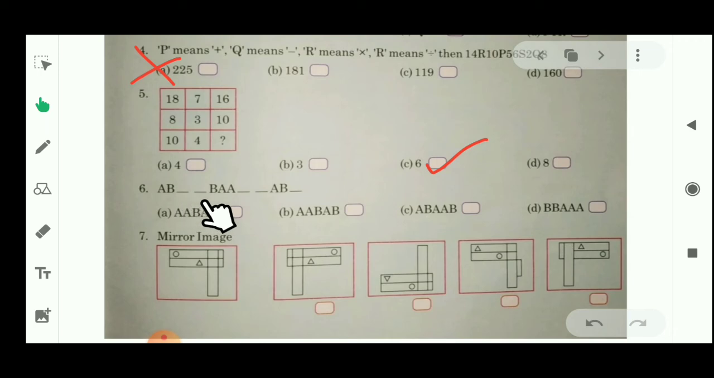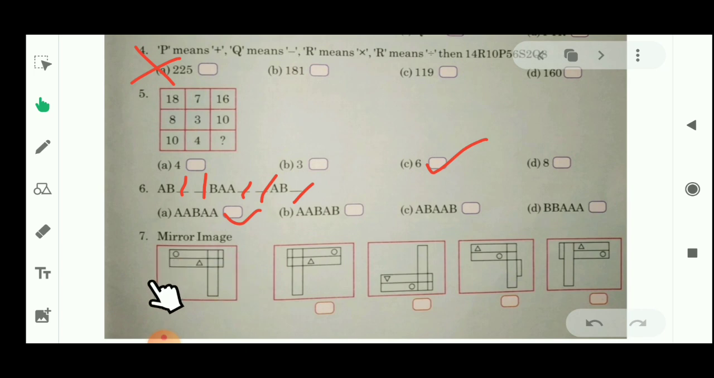Let's see the next question. AB, then 2 letters are missing here. Then BAA, then again 2 letters are missing here. Then AB, then 1 letter is missing here. Students, when we apply option number A, here you have to put A, then here again A, then B, then A, then A. Then you can find the pattern: ABA, ABA, ABA, ABA. Then this value will be found. So according to this, which option will be right? Option number A.